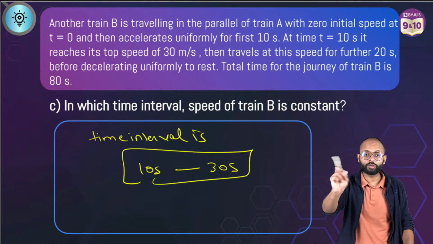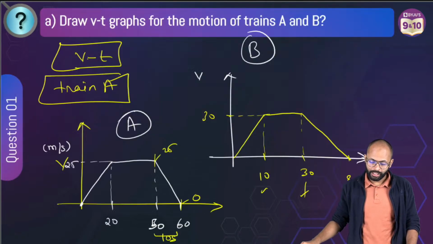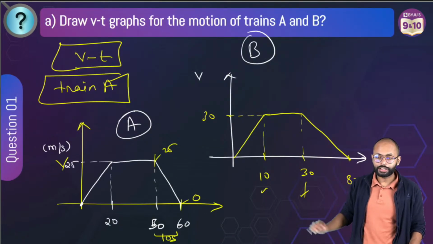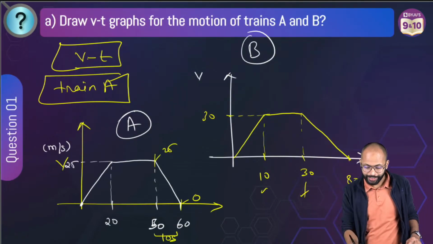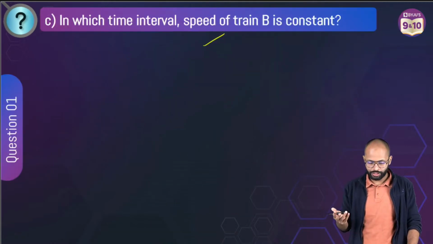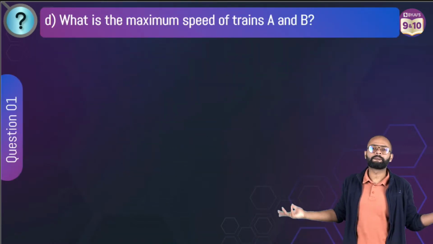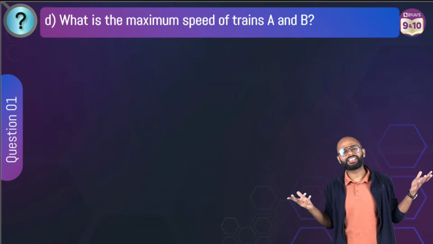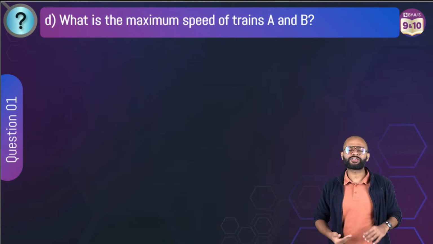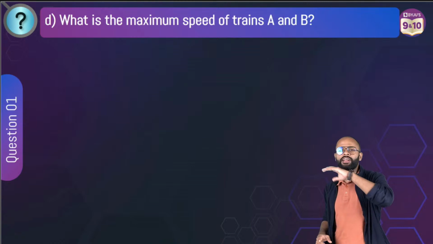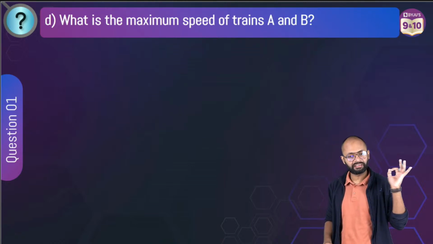30 to 80? No, no, no. Not 30 to 80, son. This is not 30 to 80. In 30 to 80 there is deceleration, but in 10 to 30 we have constant speed. That is the question, okay? Fine. What is the maximum speed of train A and B? Everything is in the graph. If you have got your graph right, every answer will be right. For sure.